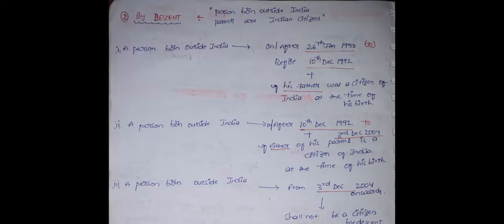The next condition: a person who is born outside India after 10th December 1992 but before 3rd December 2004, if either of his parents is a citizen of India at the time of his birth, will become an Indian citizen. Either of his parents means mother or father.